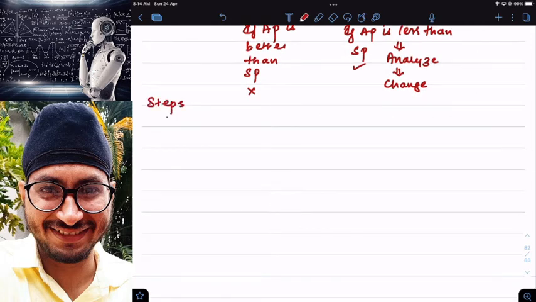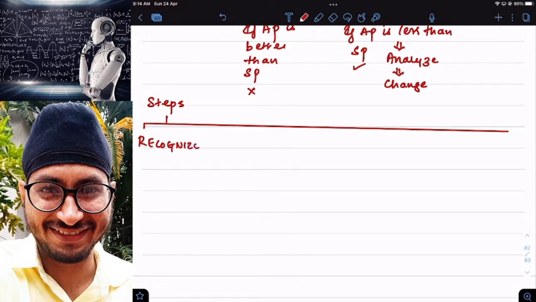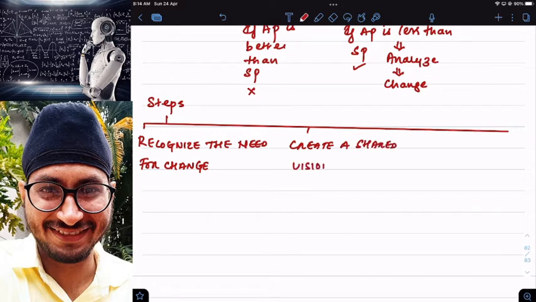There are three steps in strategic change. Step number one, recognize the need for change. Step number two, create a shared vision. Clear? Create a shared vision to manage change.